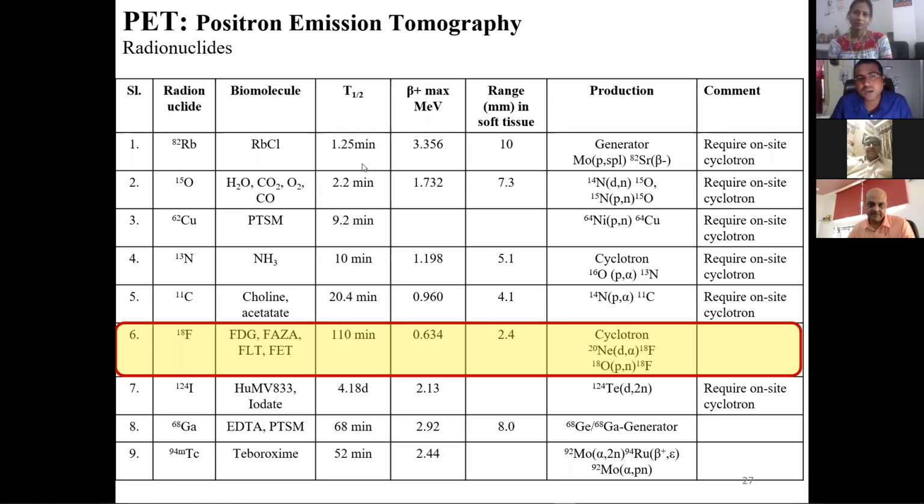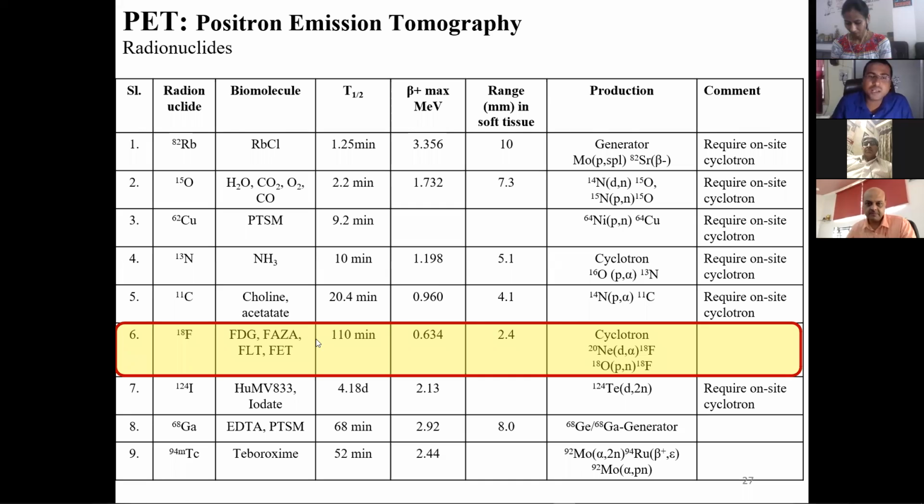Other isotopes can also be used, but another problem is that if we use very short half-life radioisotopes, the accelerator has to be associated with the hospital. That is called a medical cyclotron. As all of us know, running an accelerator is very difficult and very costly.